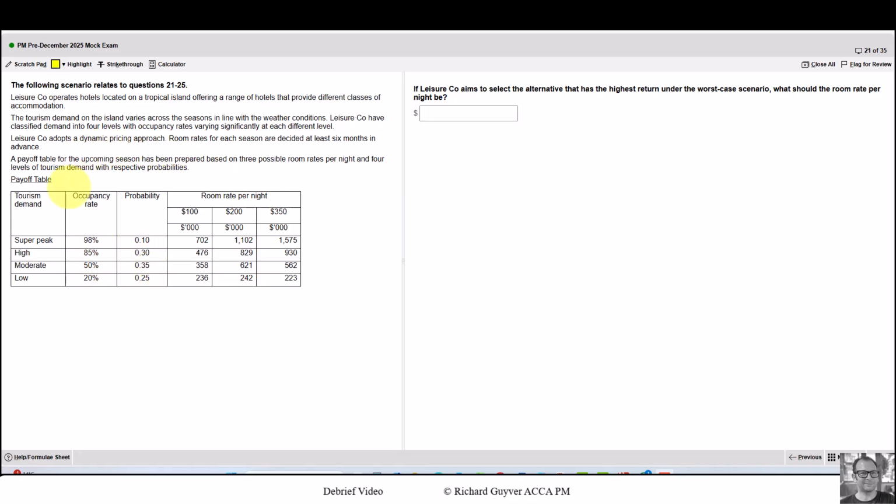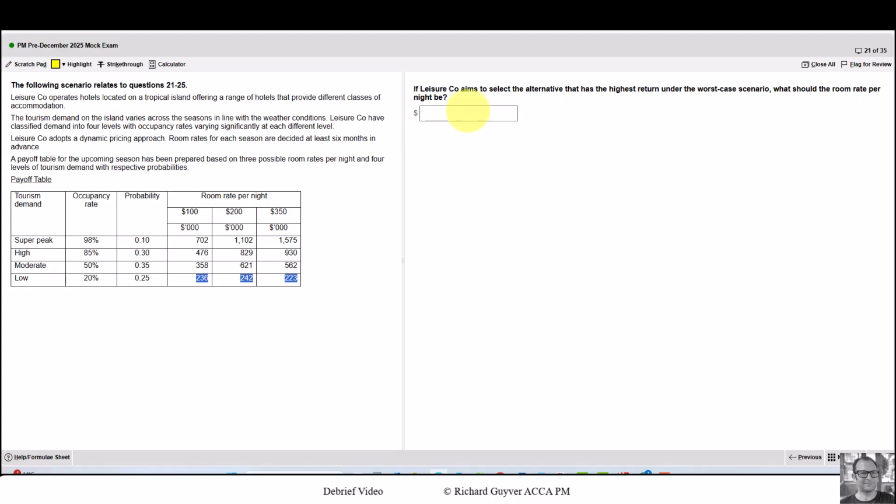Make sure when you are building a payoff table, you build it so the decision they make is sitting along the top here. And then the question we need to ask ourselves, if room rates were 100 per night, what's the worst possible outcome? And it's this one here, 236. If they were 200 a night, what's the worst outcome? It's 242. If they were 350 a night, what's the worst outcome? 223. And then, as I said, working from right to left on maxi-min, these are the minimums along the bottom, and then we choose the maximum of them, which is 242.